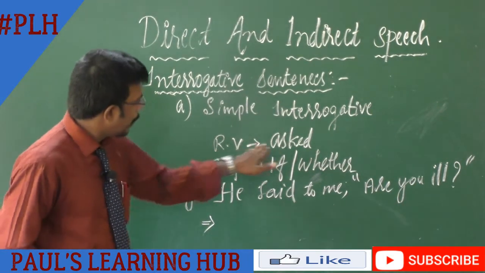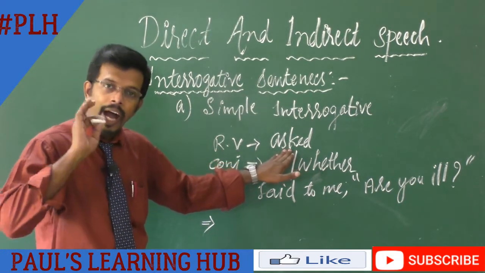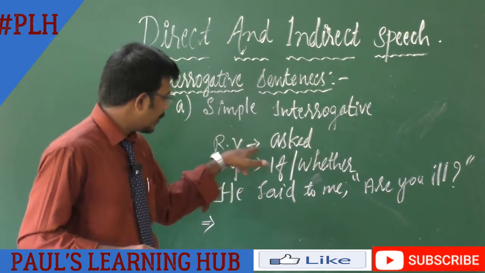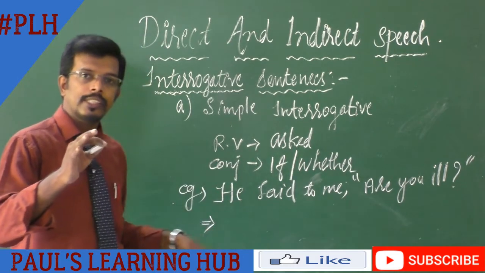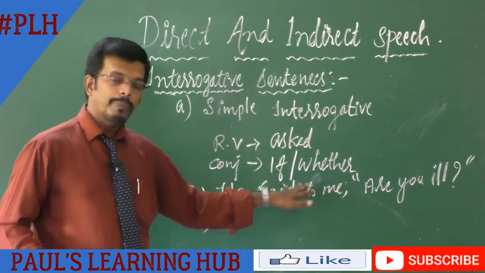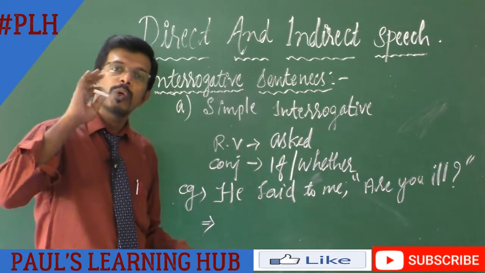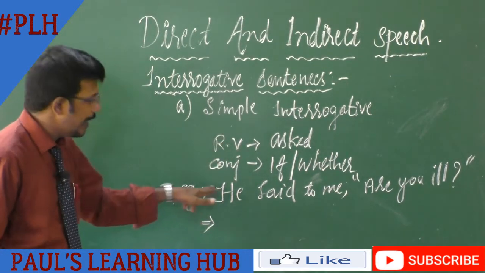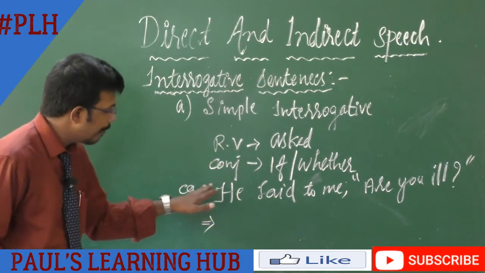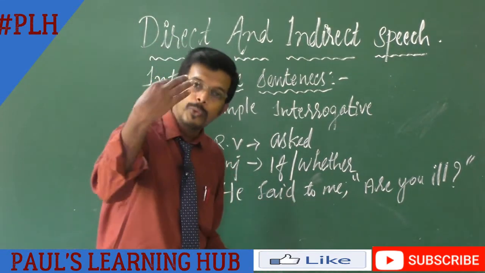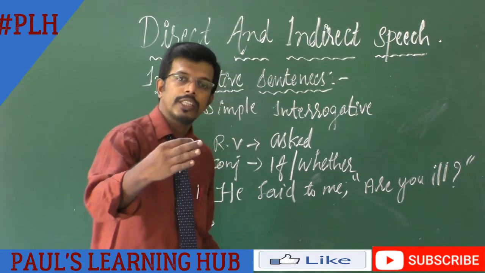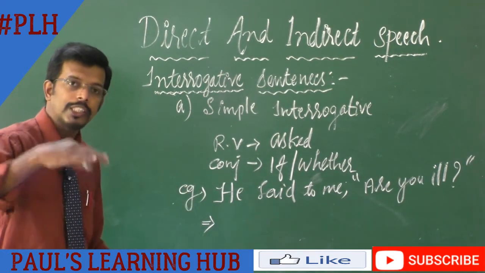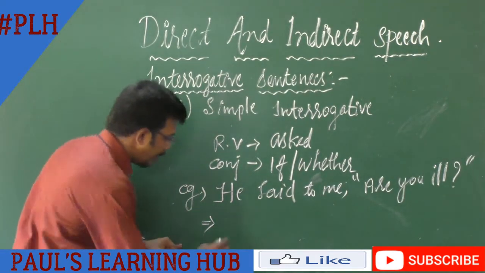Here, the reporting verb will be asked. Since it is a question or interrogative sentence, we have to use the reporting verb asked. And the conjunction will be if or whether. So let us see one example. In indirect speech, one sentence is given here. He said to me, "Are you ill?" So how are we going to change it into indirect speech? Let us see.